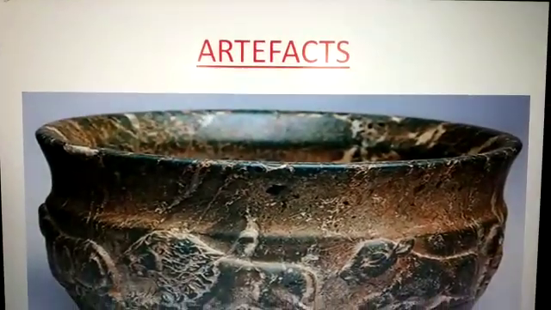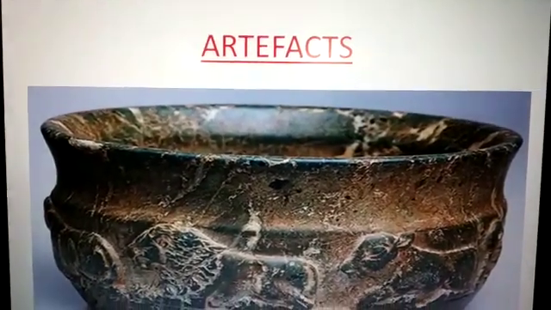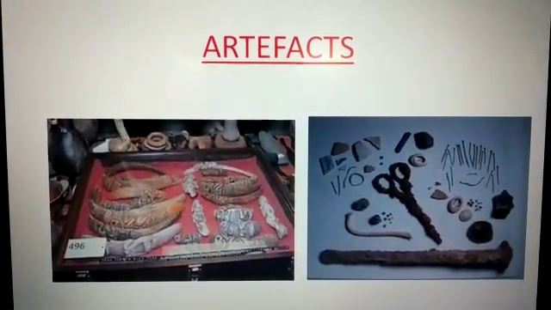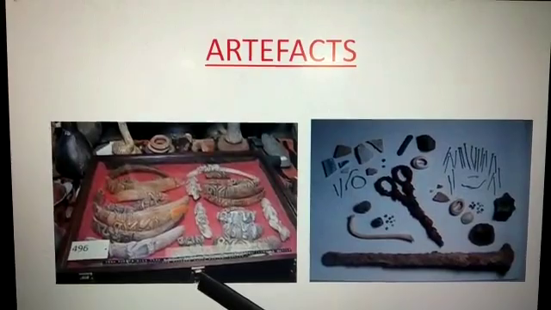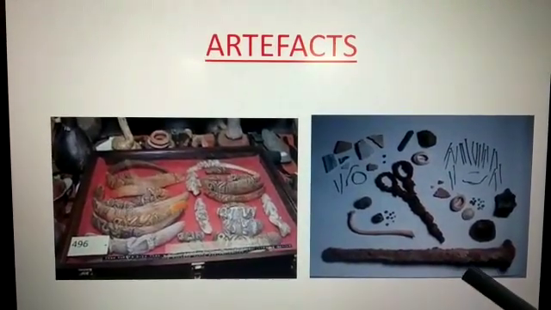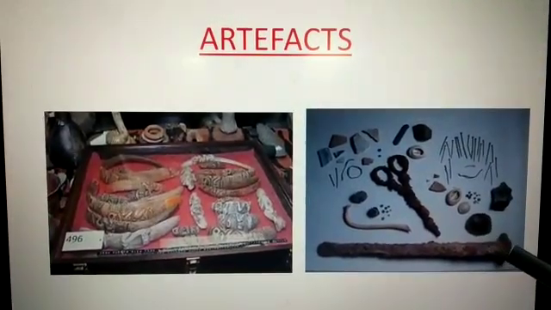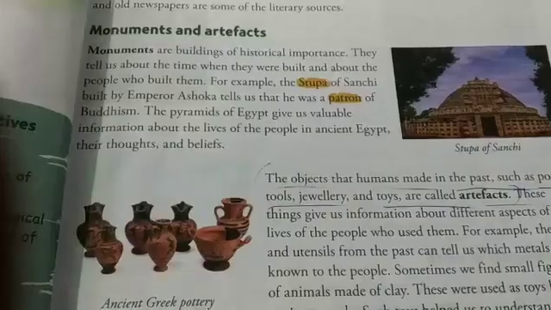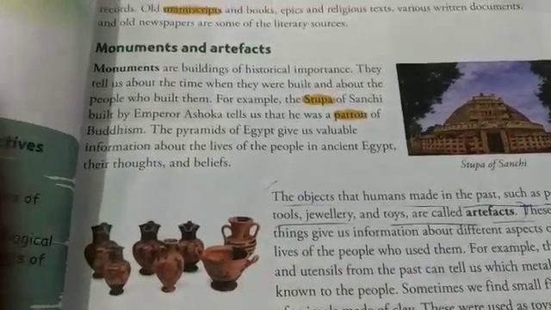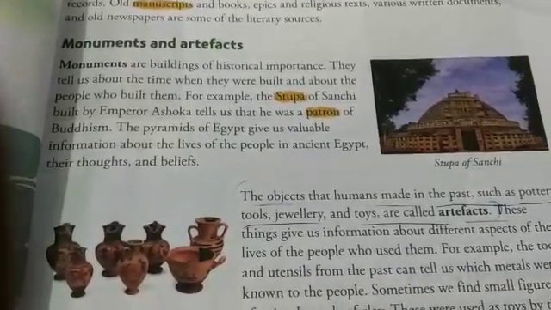This is another pottery and this one is tools and jewelry. This one is old jewelry, and this one is a picture of old tools, weapons of ancient time. Go to page number 13, monuments and artifacts.